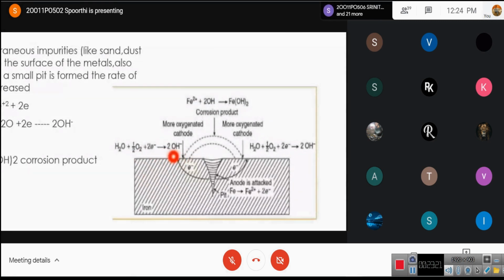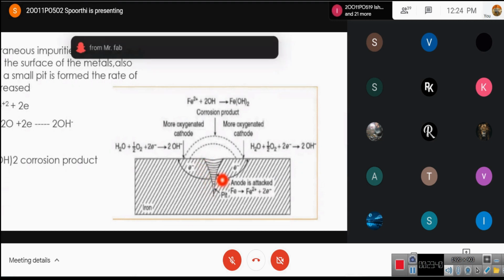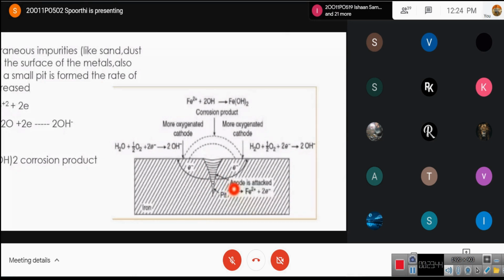That is, oxygen content is more and it behaves as oxidant. That means it itself undergoes reduction to oxidize the other one, and it behaves as cathode, right? Now this behaves as anode here, as the concentration of oxygen is less. Now the reaction at anode will be Fe gives rise to Fe+2 by losing 2 electrons.